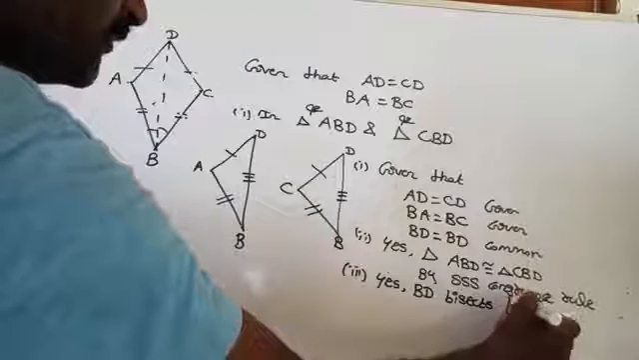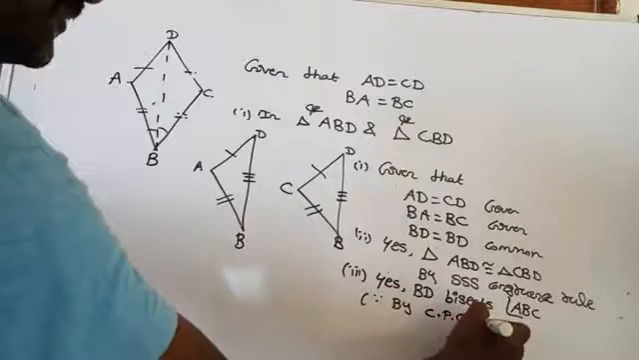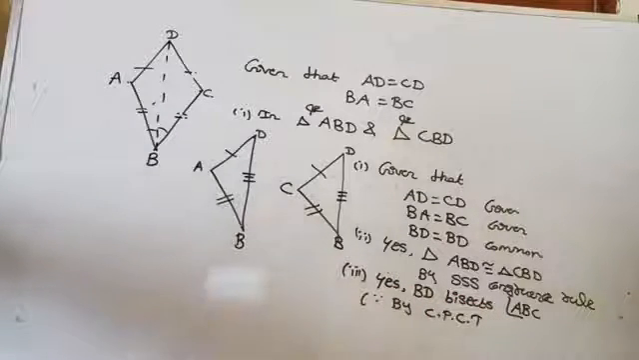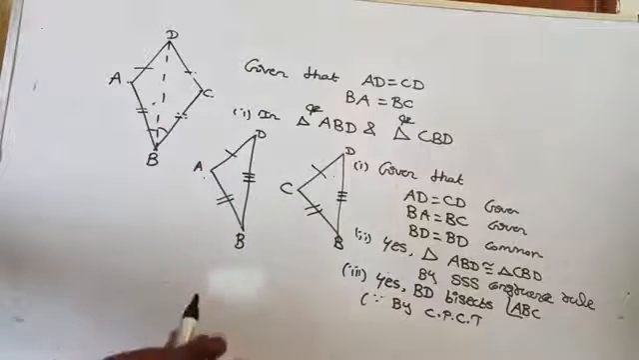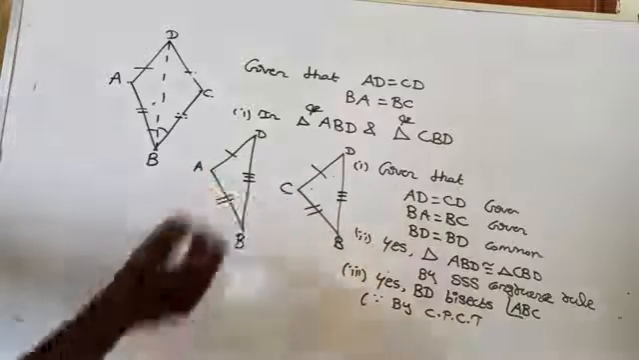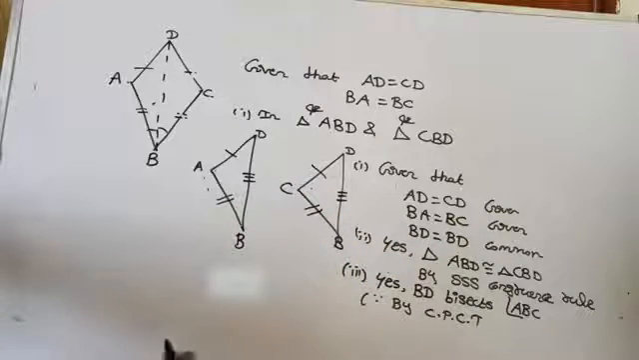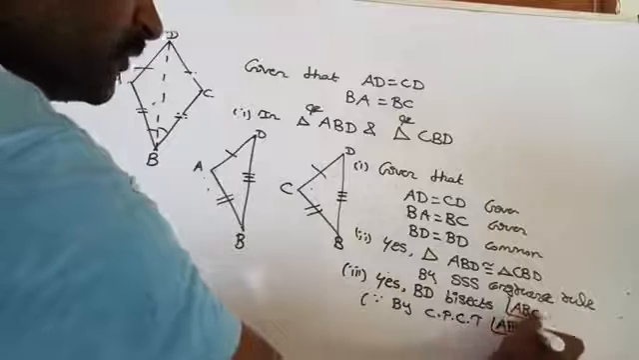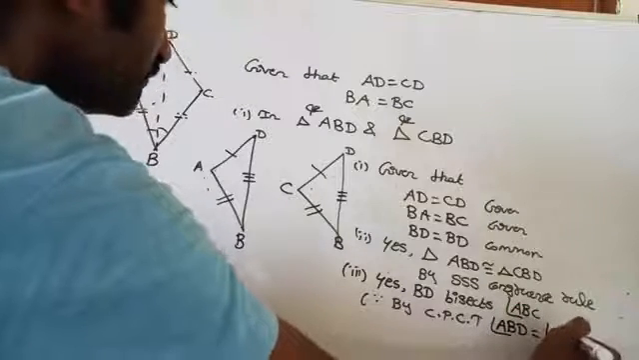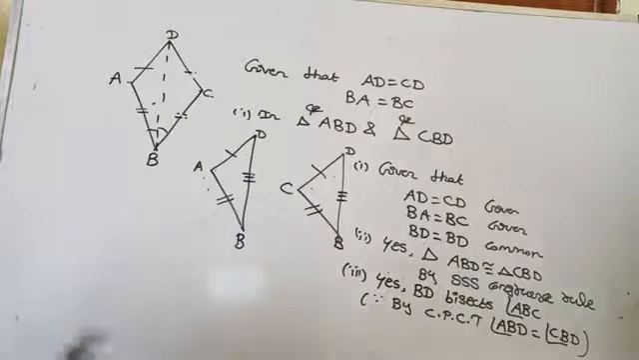Since, by CPCT, we can say that. CPCT means corresponding parts of congruent triangles. If two triangles are congruent, then the corresponding angles are equal: angle A equals angle C, angle ADB equals angle CDB, and angle ABD equals angle CBD. So by CPCT, angle ABD equals angle CBD. Therefore, BD bisects angle ABC.